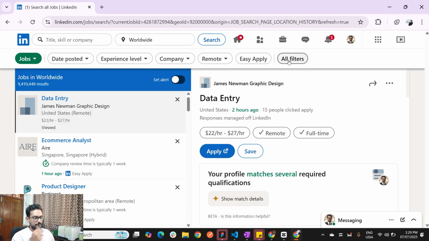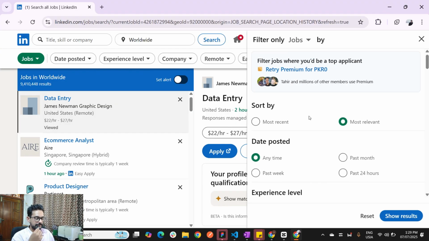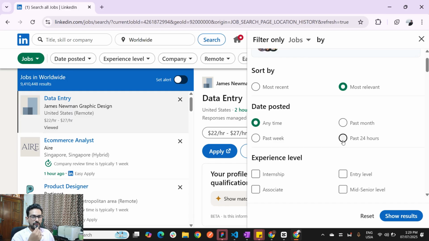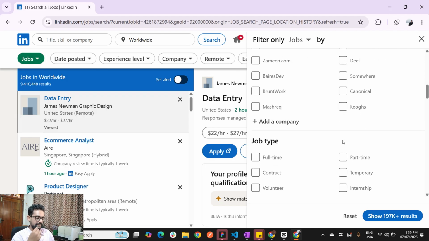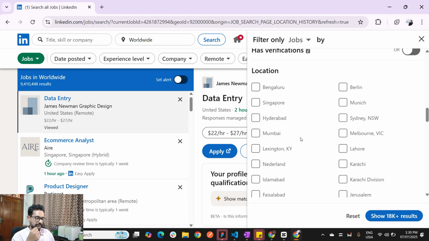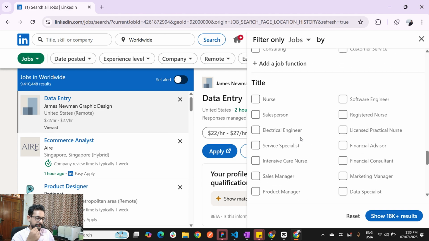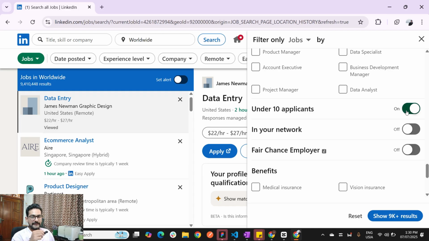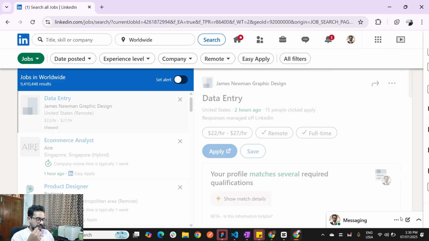get the job. You have to go to the filters. You have to select past 24 hours because we need to be the first ones who are applying to the job which is posted. We select 24 hours past. You can see that this is the important parameter. We need to select remote, and we can select under 10 applicants, because, as I mentioned earlier, we want to be the first ones who are applying for the job. We let it show the result,